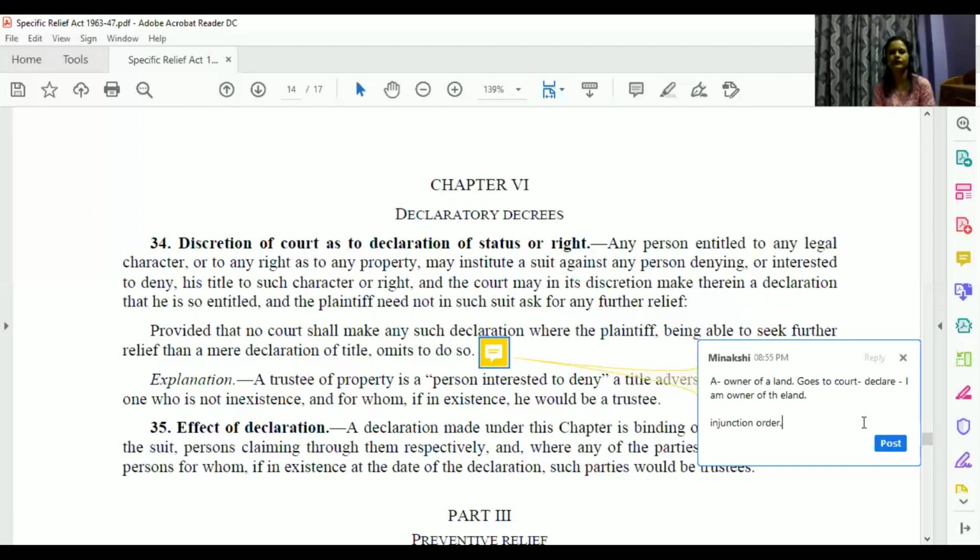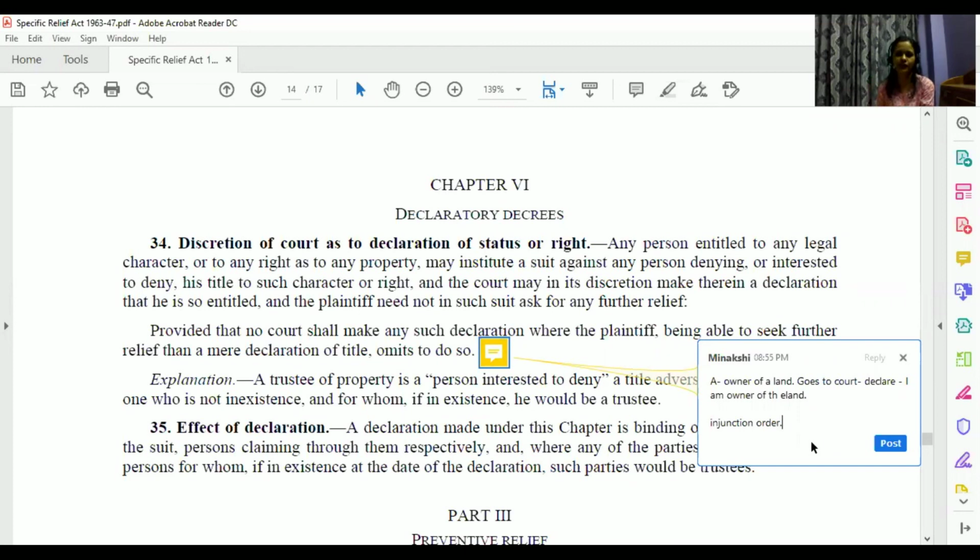So what court will do is that court will not provide such declaration where the plaintiff, being able to seek further relief, was able to seek an injunction order, but what he did is that he just sought a declaration of title and he omitted to ask for injunction order. So in that case, court will say that declaratory decree may not be the best relief for you.